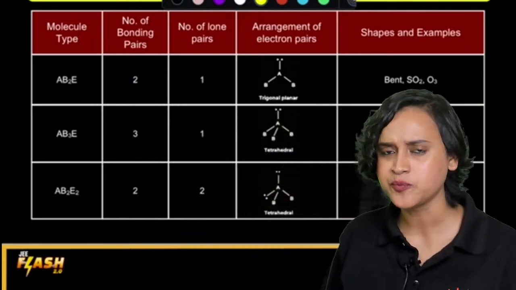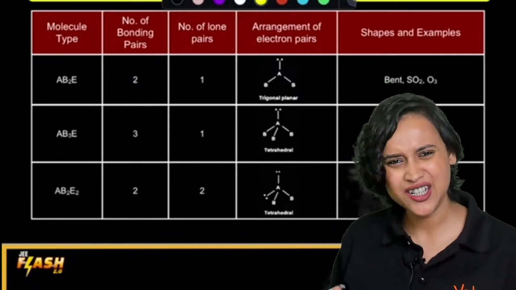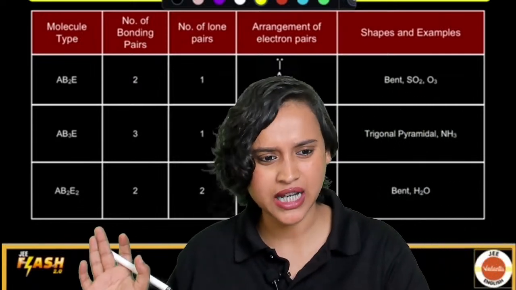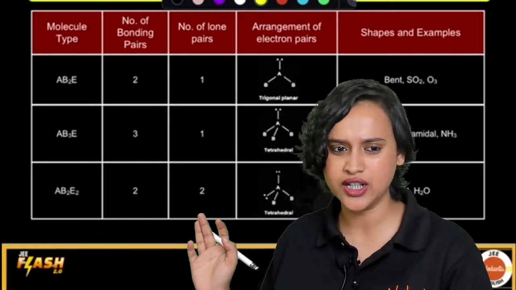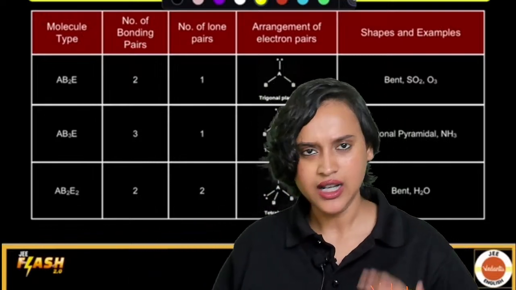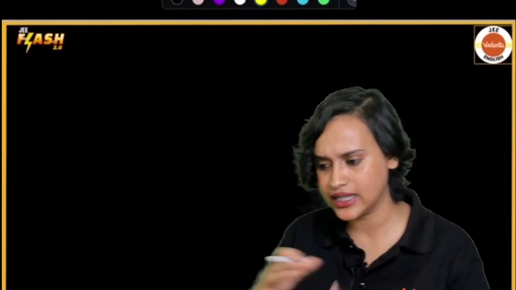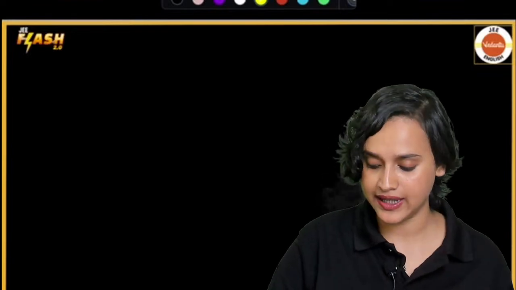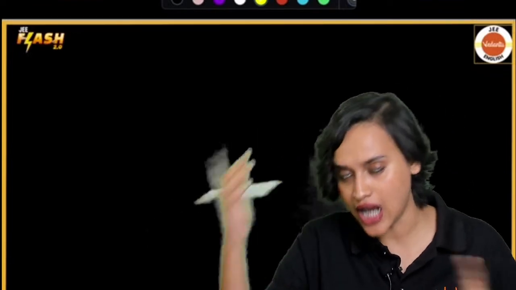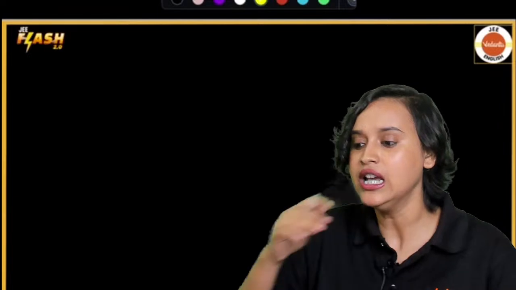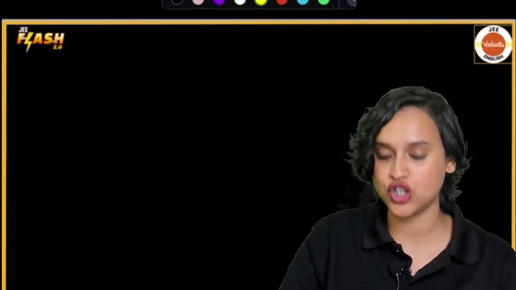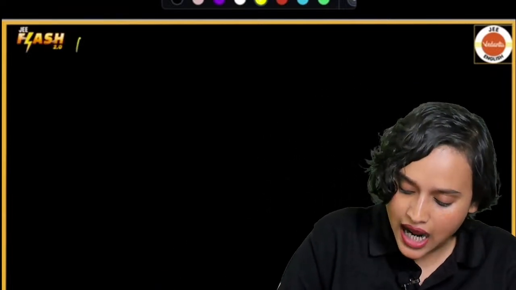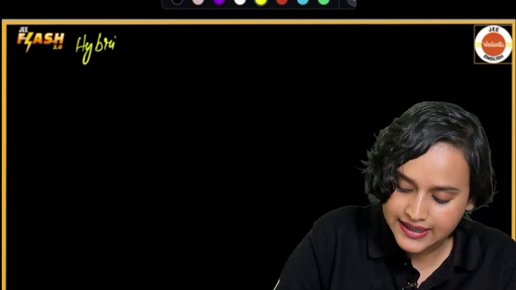Actually, you know what? Before this, shall I teach you what is hybridization? VSEPR theory you are all clear with, right? Everybody has understood what VSEPR theory is. Now, before we get into this whole lone pair and bond pair, let us first understand hybridization. After that, it will be easier for you to understand the shape.